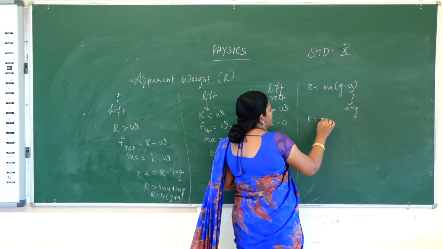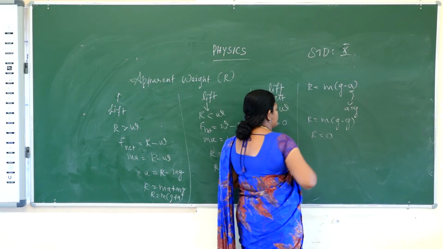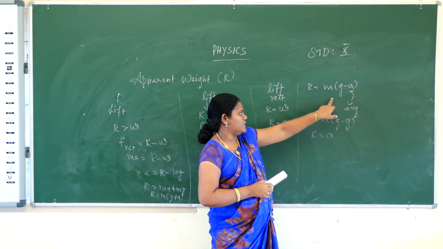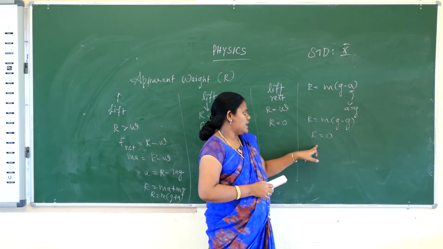So R is equal to M into G minus G, so automatically R will be equal to 0.